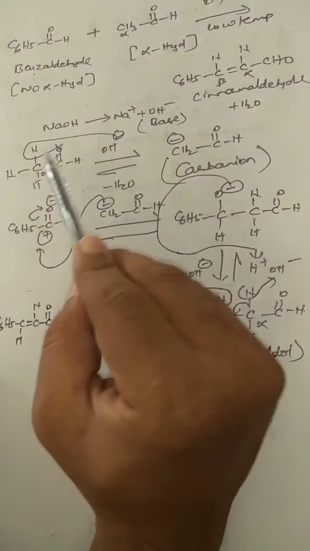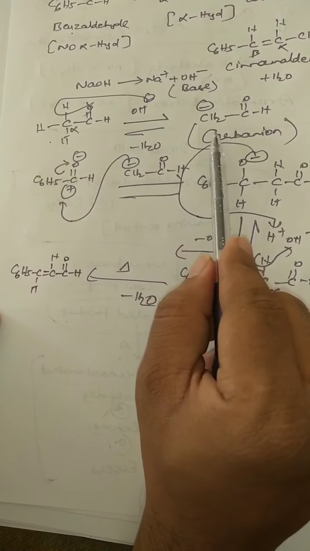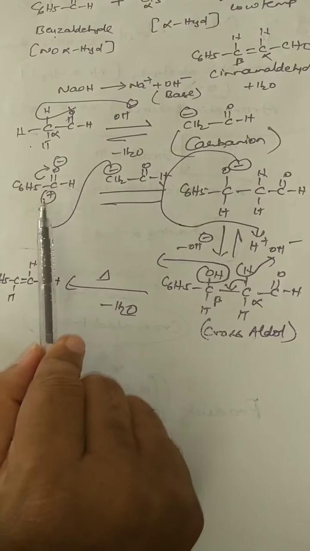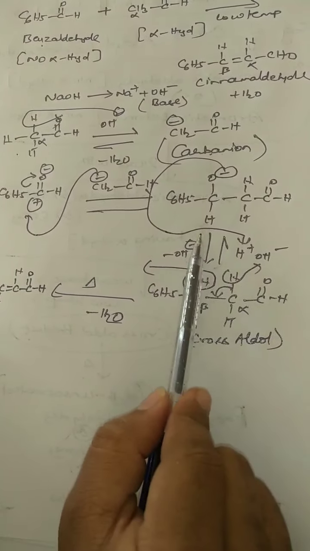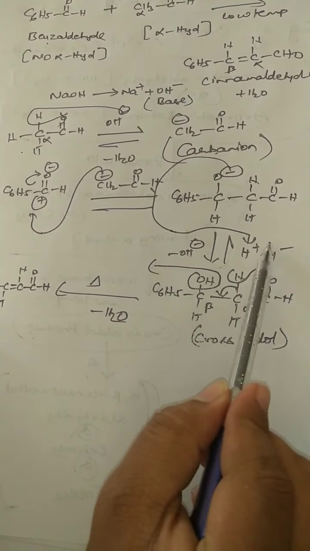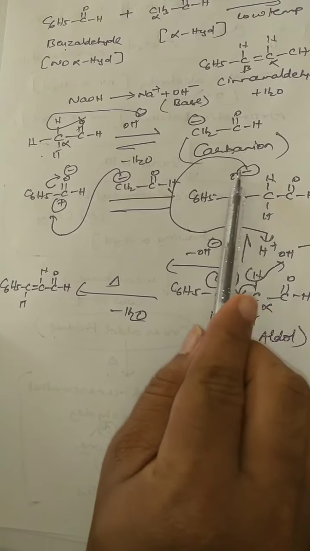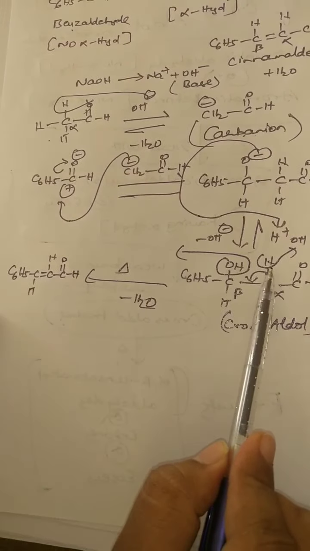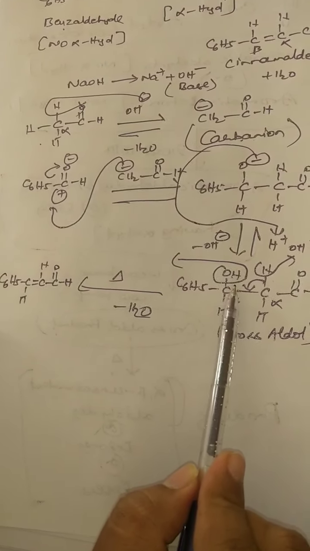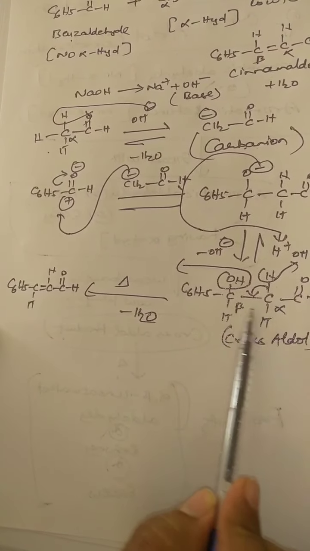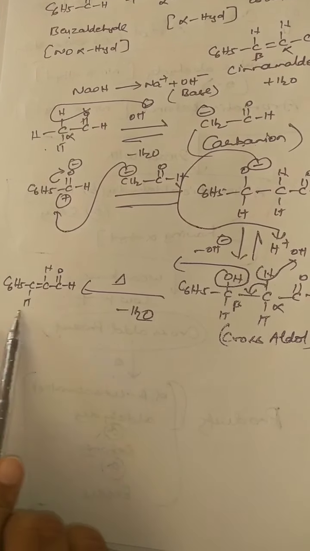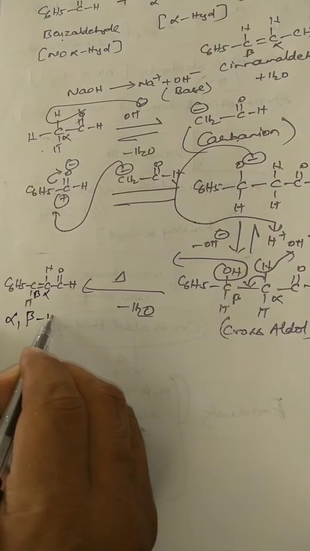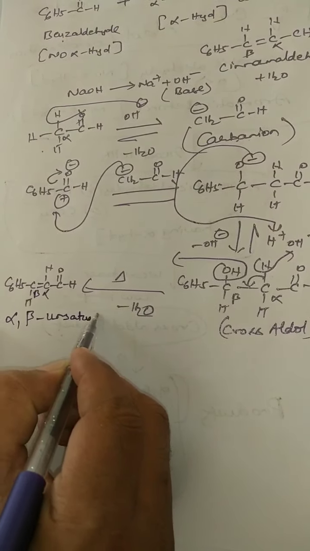In the first step, the base abstracts hydrogen from the alpha carbon. So your carbanion is generated. Whatever carbanion is generated, it acts as a nucleophile. It attacks the carbonyl carbon, and finally we get the addition product. On protonation, because it is an aqueous medium, O minus converts into OH, and followed by, if you heat this, hydrogen is eliminated from the alpha carbon, OH minus is eliminated from the beta carbon, and a double bond is generated between the alpha and beta carbons. So finally you are going to get an alpha, beta unsaturated aldehyde. So actually this is the mechanism.